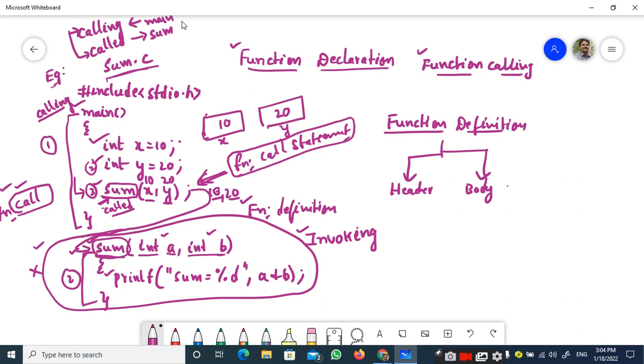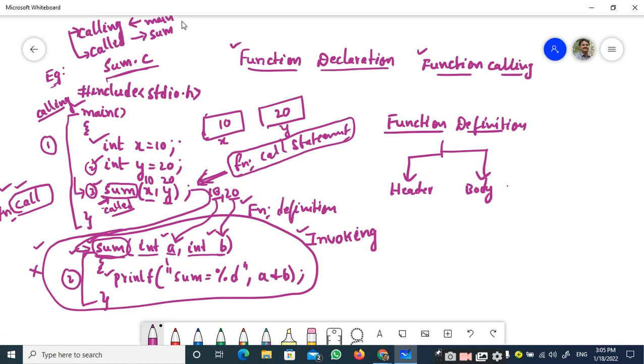So, what happens here is, when you pass this 10 comma 20, the first value that is passed will be stored inside the first parameter a. Similarly, the second value, that is 20, that is passed from the calling function to the called function, will be stored successively in the second variable, that is b.